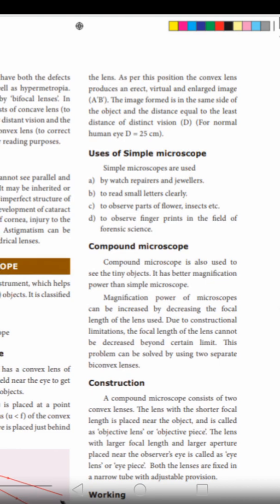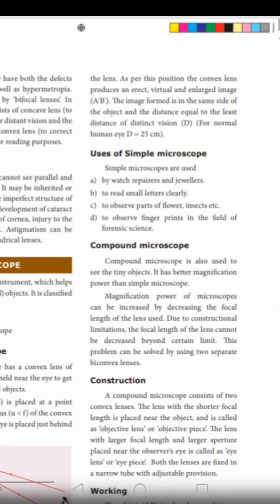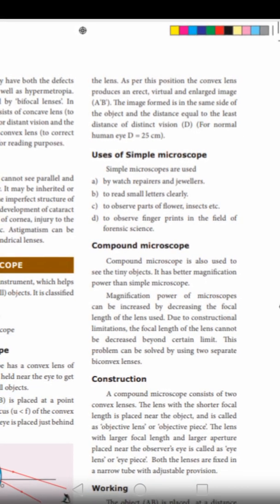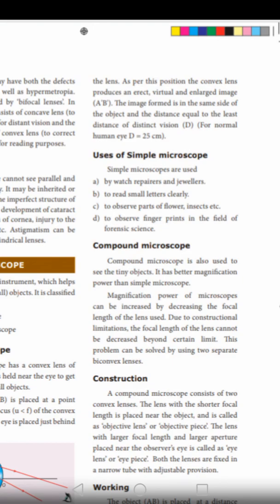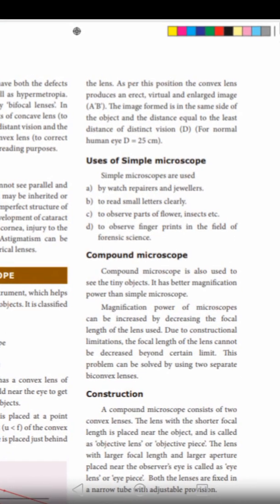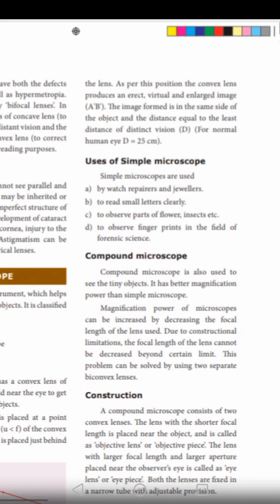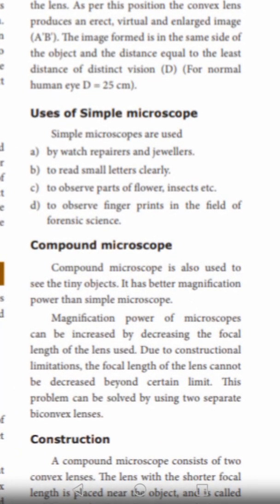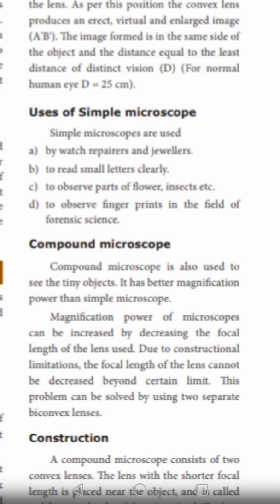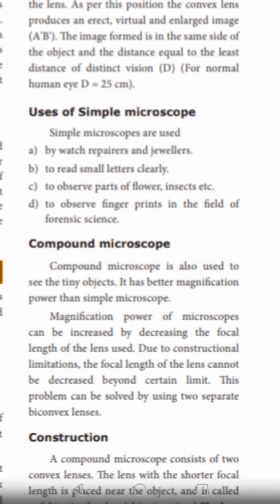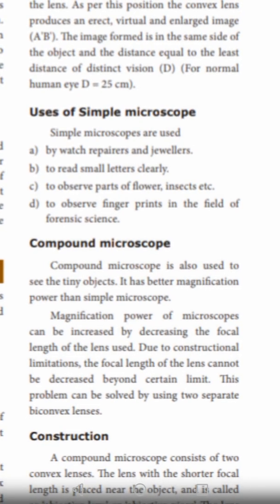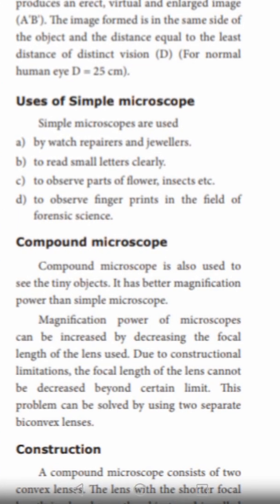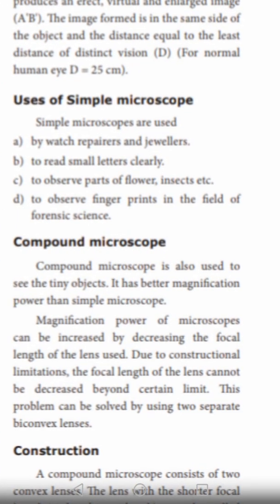Next, uses of the simple microscope. It is used by watch repairers and jewelers, to read small letters clearly, to observe parts of flowers, insects, etc., and to observe fingerprints in the field of forensic science. So these are the uses of the simple microscope.